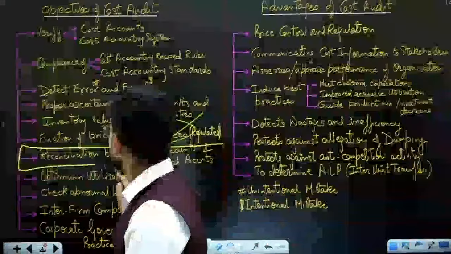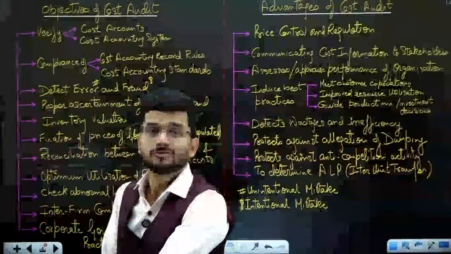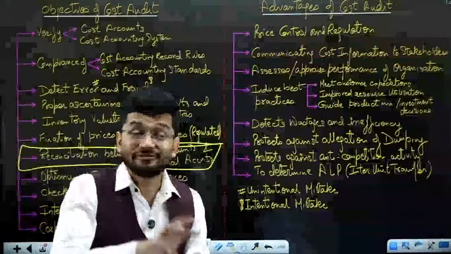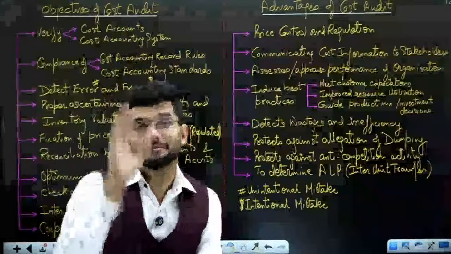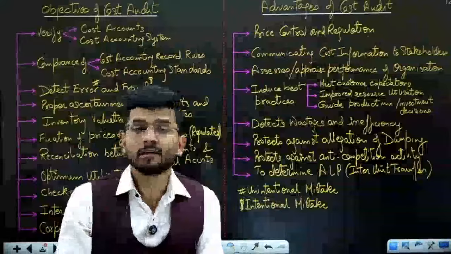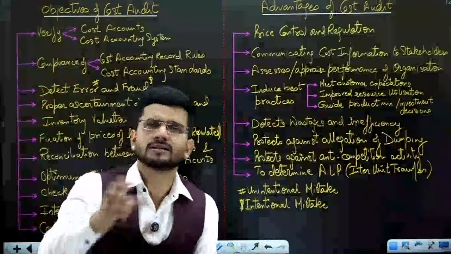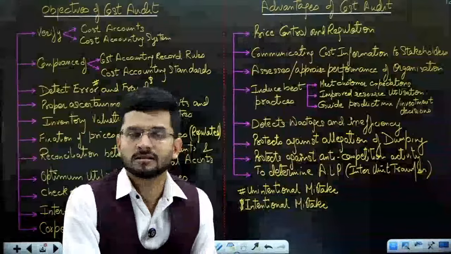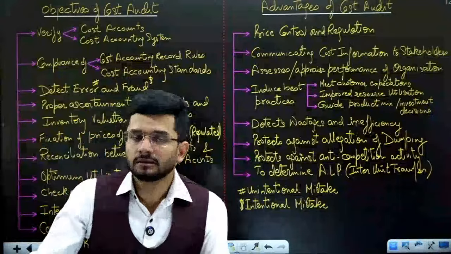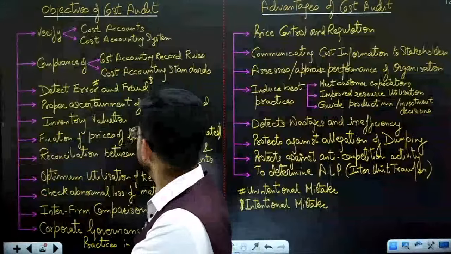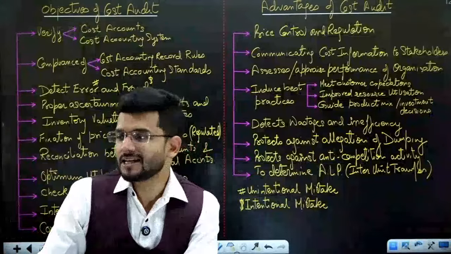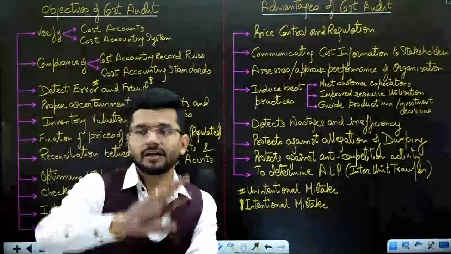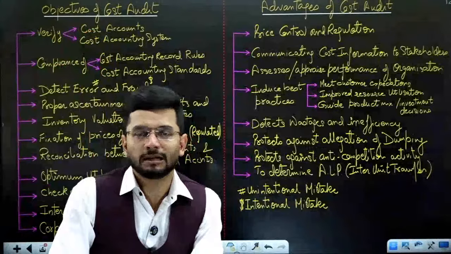Then reconciliation between cost accounts and financial accounts. As all of you are aware, cost accounts and financial accounts have different ways of recognizing expenses. In financial accounting, expenses are recognized as soon as they are incurred. But in cost accounts, cost is recognized as per standard costing, and the variances are treated. Abnormal cost is treated separately, normal cost is treated separately, variances are treated separately.